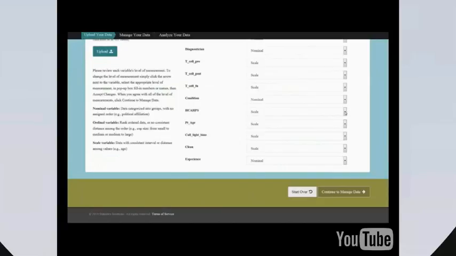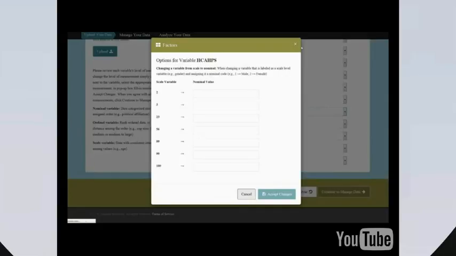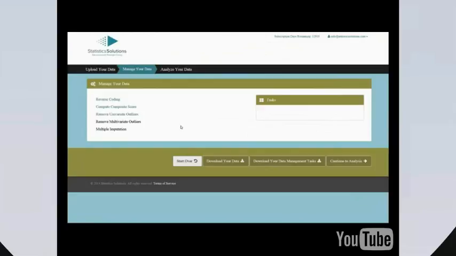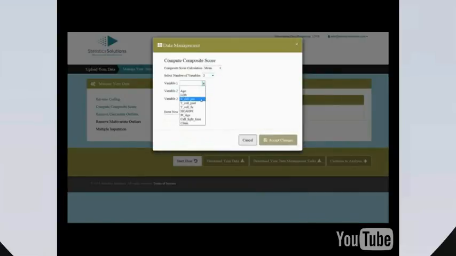If you'd like to change the level of measurement of any of your variables, you can do so in this screen by clicking the arrow, selecting the desired level of measurement, and filling in the cells. On the Manage Your Data screen, you will notice that when you scroll over each data management function, a pop-up appears with a description of what each function will do. Let's quickly compute a composite score. Simply select sum or mean, the number of variables to include in that composite score, the variables, and then name your new variable.